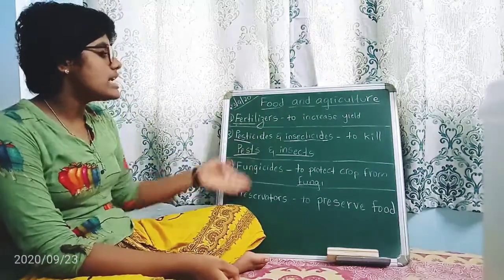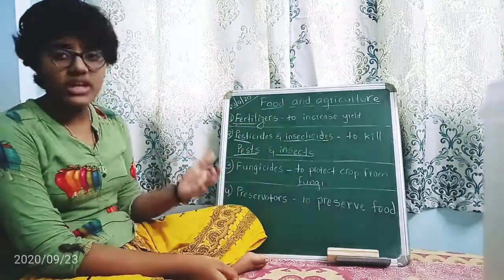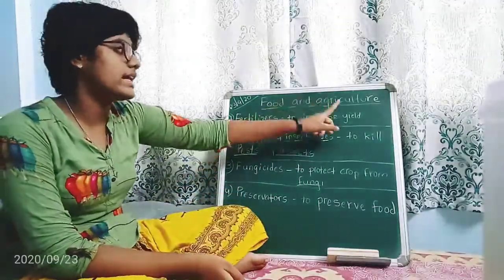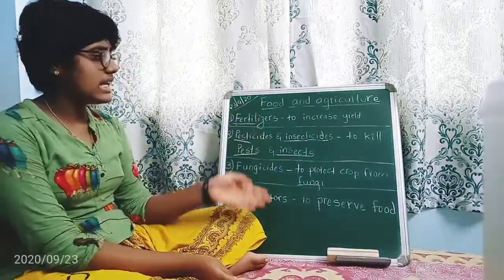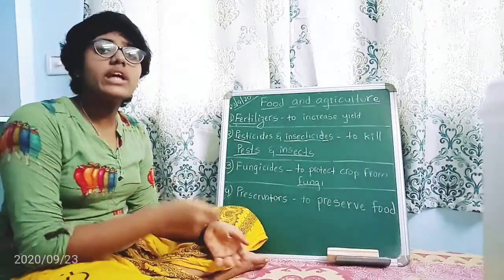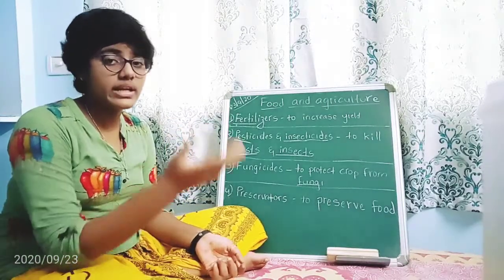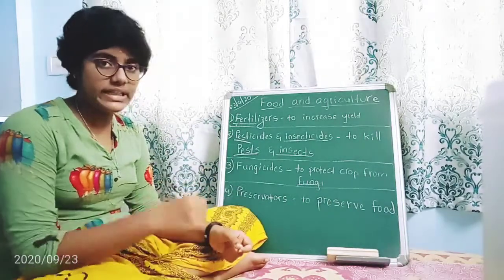So these are some of the chemicals used in food and agriculture. You might get a big doubt. See, these are chemicals, and these are used in agriculture. Whatever crop we get from that agriculture, we'll eat that, right?